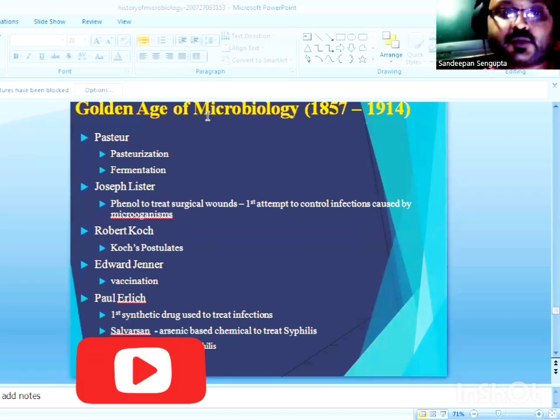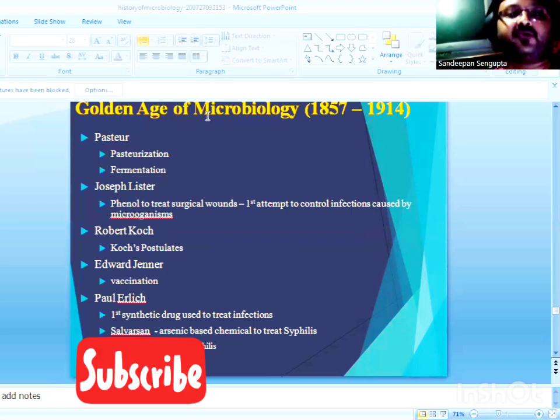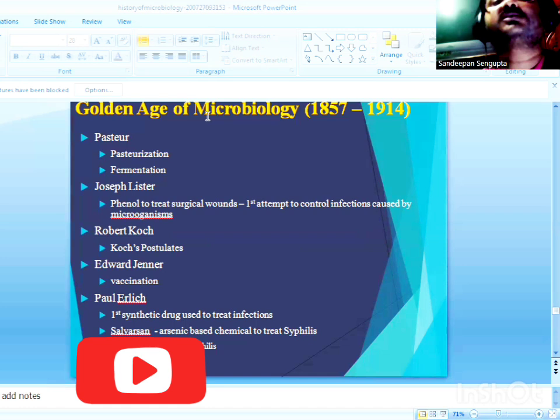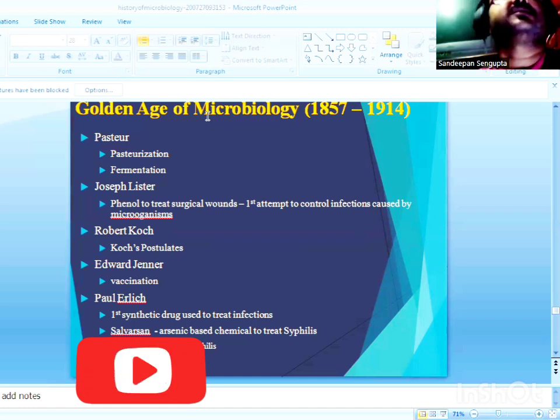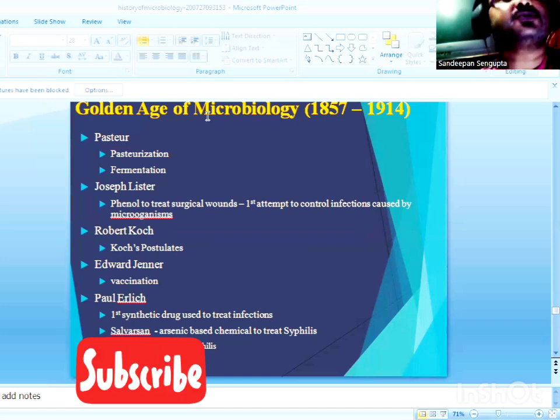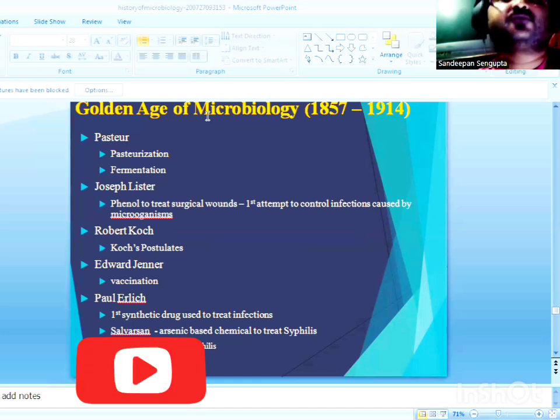Then next to Pasteur in the golden era of microbiology, it was Robert Koch who discovered the first pathogenic bacteria, Bacillus anthracis, the causative agent of anthrax. Next to that he discovered Mycobacterium tuberculosis, the causative agent of tuberculosis.